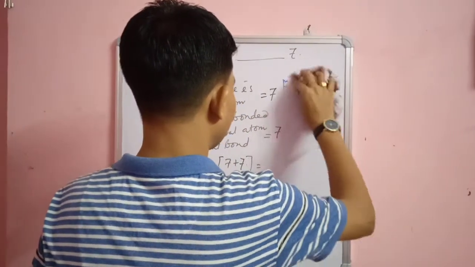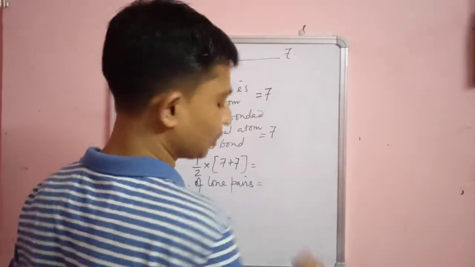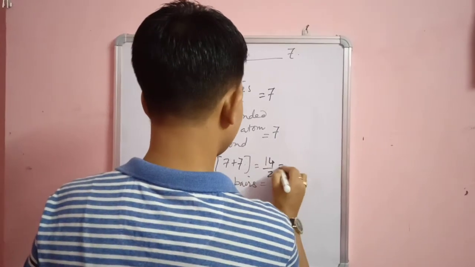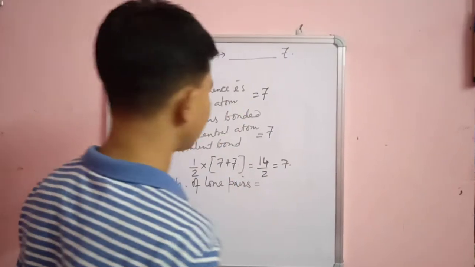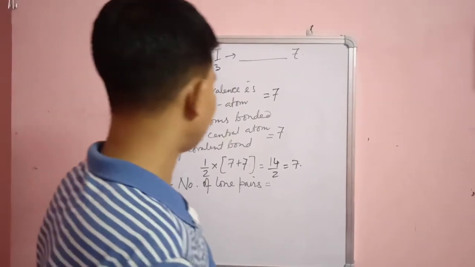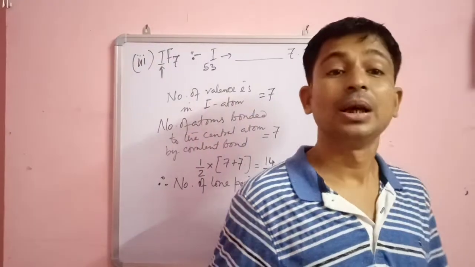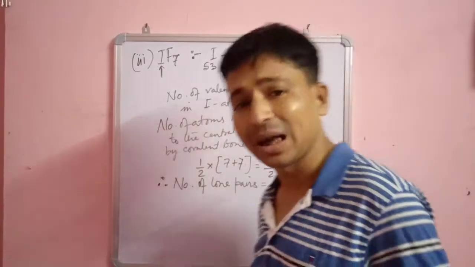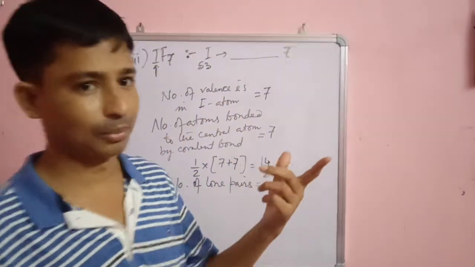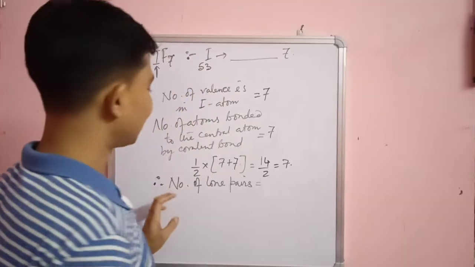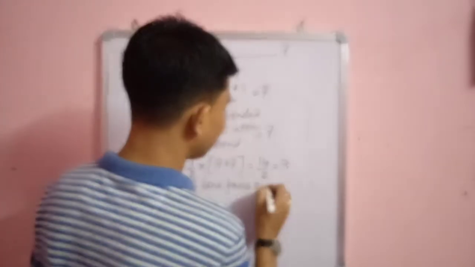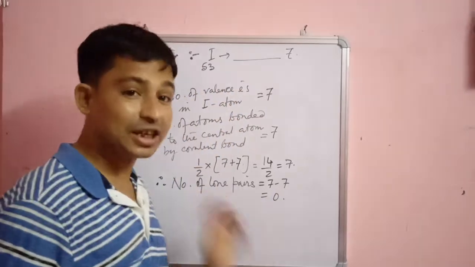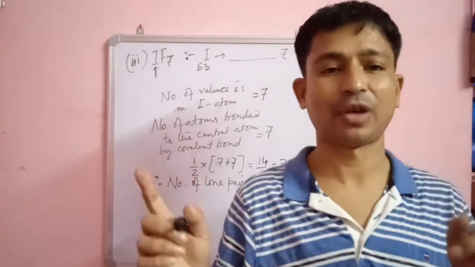So the shape will become like this. Okay. So it will be 14 by 2 is equal to 7. So 7 होना चाहिए bonds. Now from these 7 bonds, 7 bonds have been taken by fluorine atoms. इस 7 bond में से 7 ही bond ले गया fluorine atom. Okay. So the number of lone pairs will be 7 minus 7 is equal to 0. Means that in this molecule we do not have any lone pair of electrons.